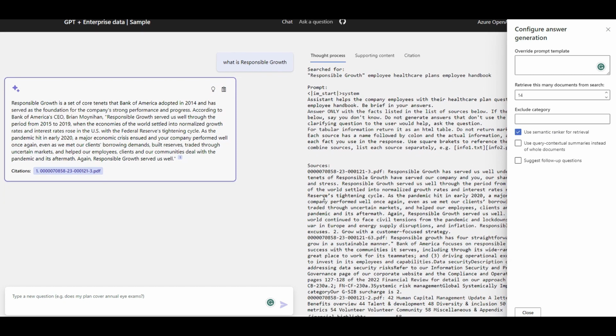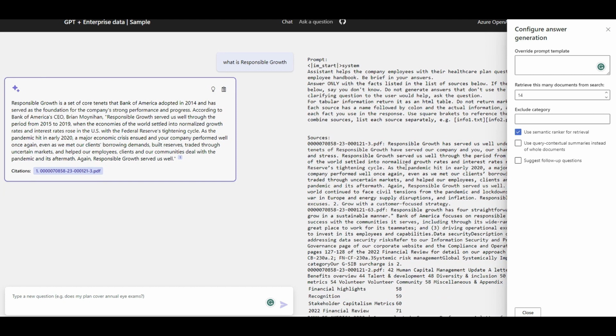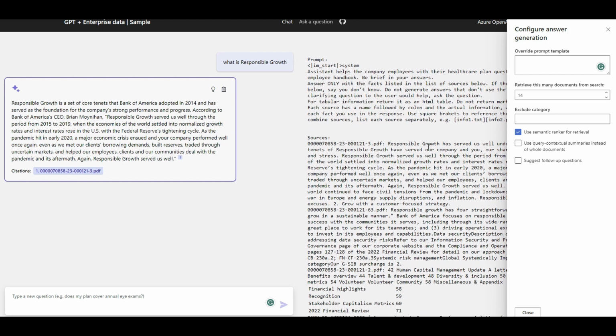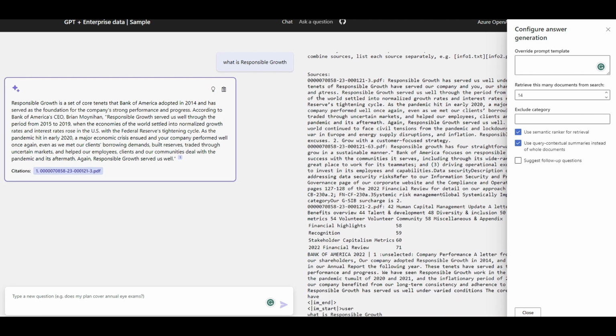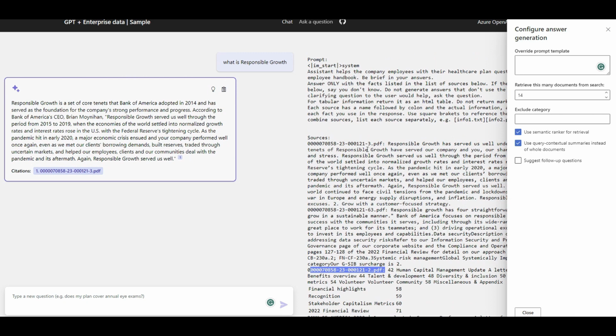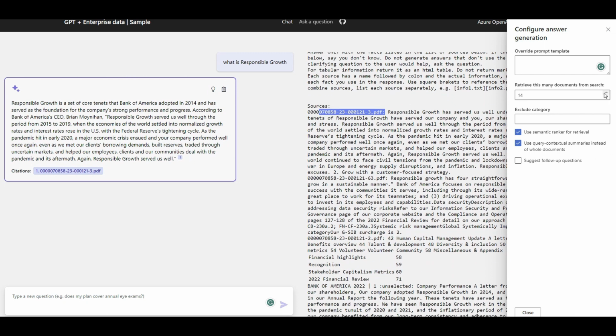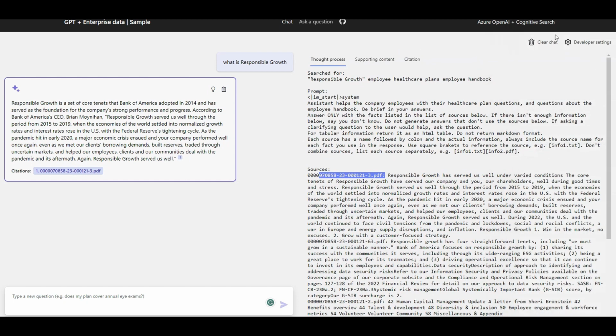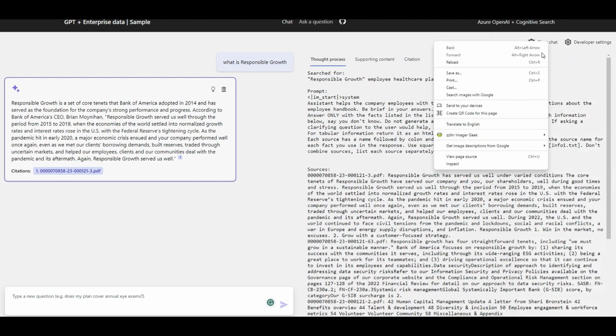And instead of bringing all documentation from the source, which can get you some token limit issues, you can grab the summary of those sources. You can see here, I think I have multiple sources gathered for me. Yeah, one source is here, one source is here. So that will help you get the summarized answer and even have more documents coming into that prompt. So let me clear the chat.